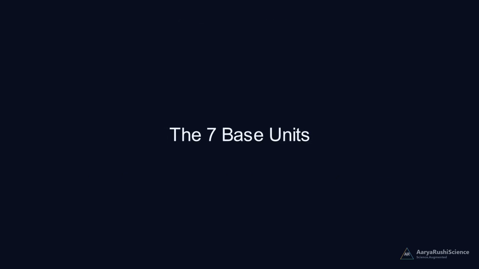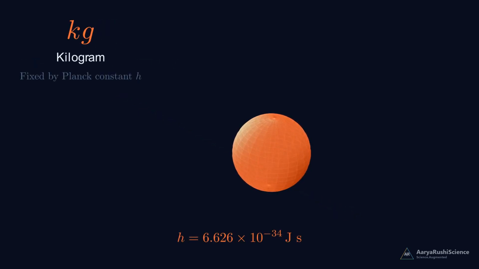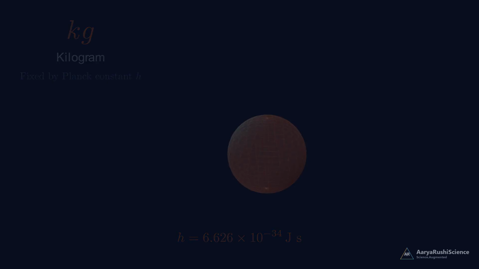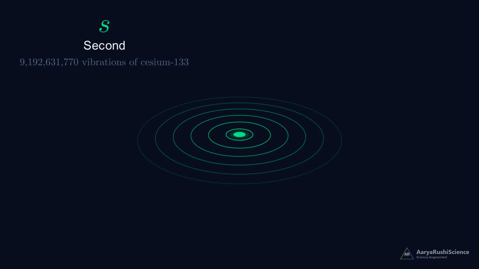Let's meet the 7 base units, the foundation of all measurement. First, the meter, the unit of length. 1 meter is the distance light travels in a tiny fraction of a second. Next, the kilogram, the unit of mass, now defined by Planck's constant. The second, our unit of time, is measured by counting over 9 billion vibrations of a cesium atom.